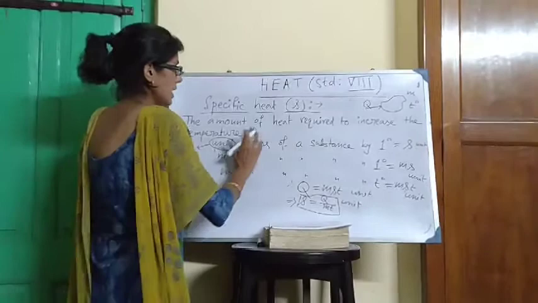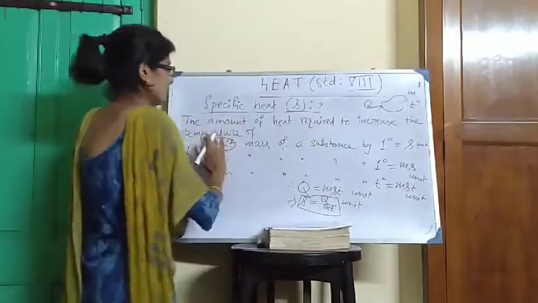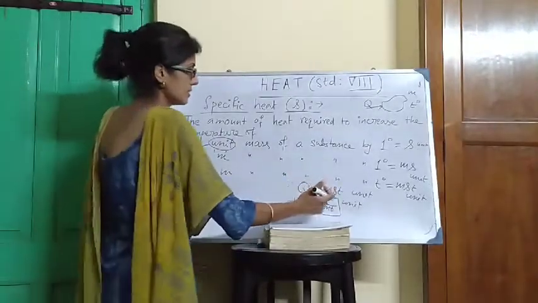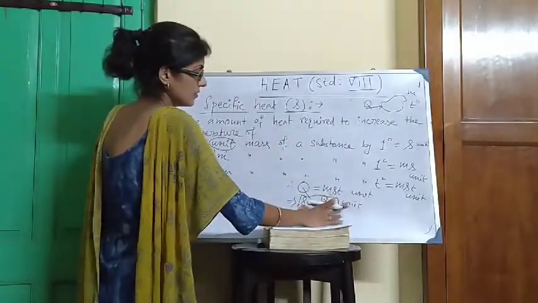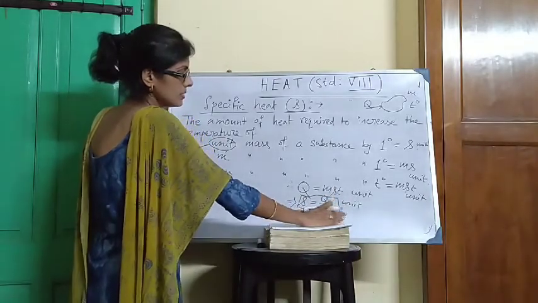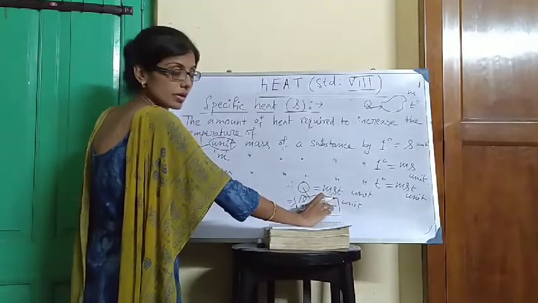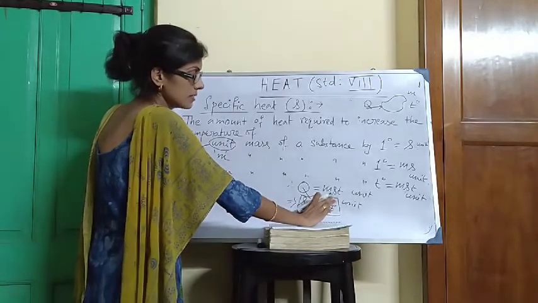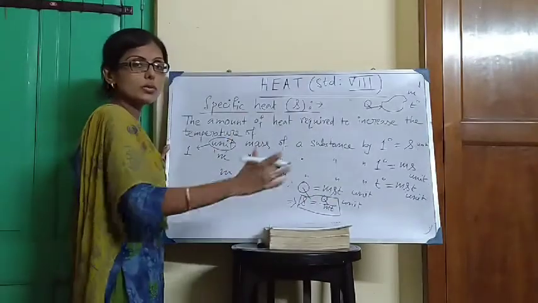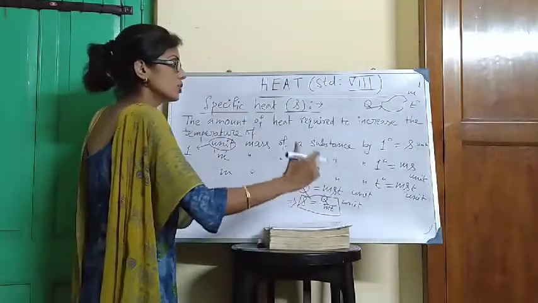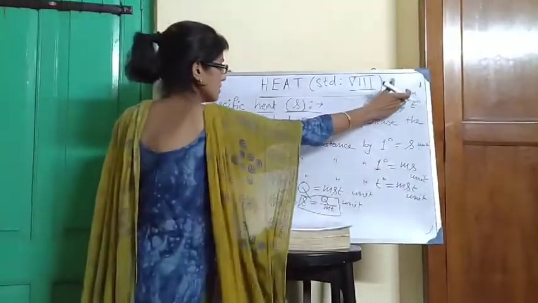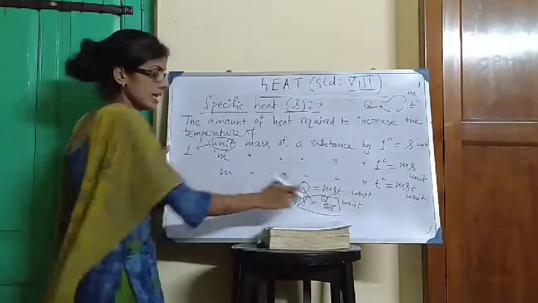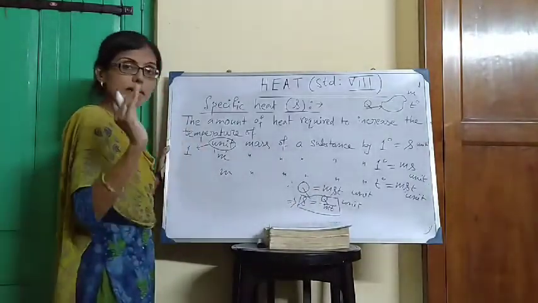Clear? So the total amount of heat required to increase the temperature of unit mass of a substance by 1 degree centigrade is called the specific heat of the body, and the mathematical form is Q by MT. Now you have to mention all the terms in this expression. What are the terms? Q. What is Q? Q is the total amount of heat that is required to increase the temperature of M mass of the body by T degree. That is total amount of heat. M. What is M? M is the mass of the body.